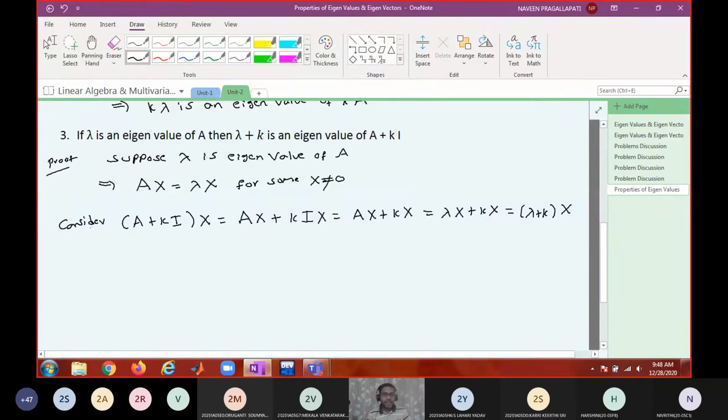So from this, what is your conclusion? Lambda plus K is an eigenvalue of A plus KI. That's it. That is property number 3. Okay, next, property number 4.